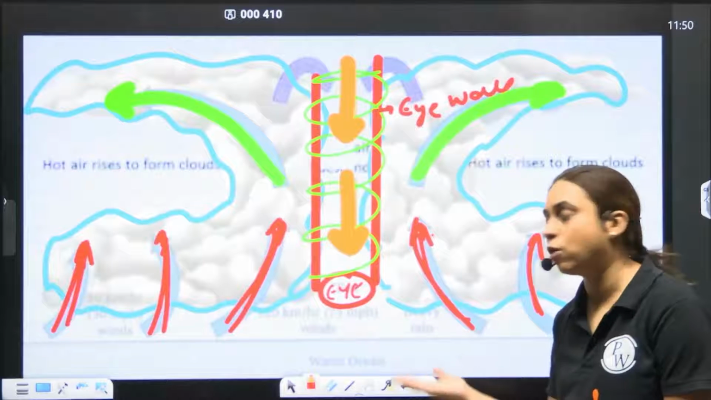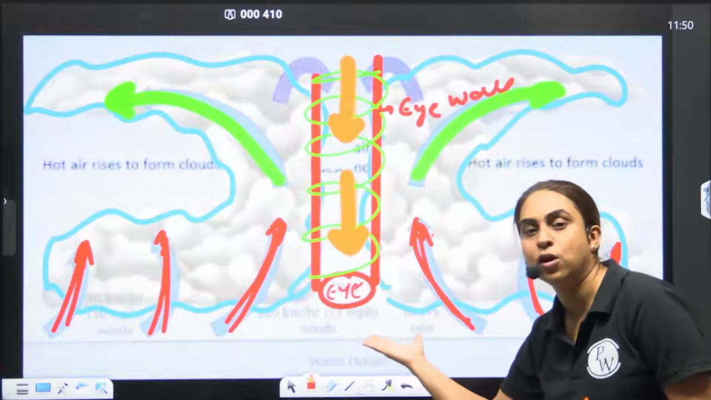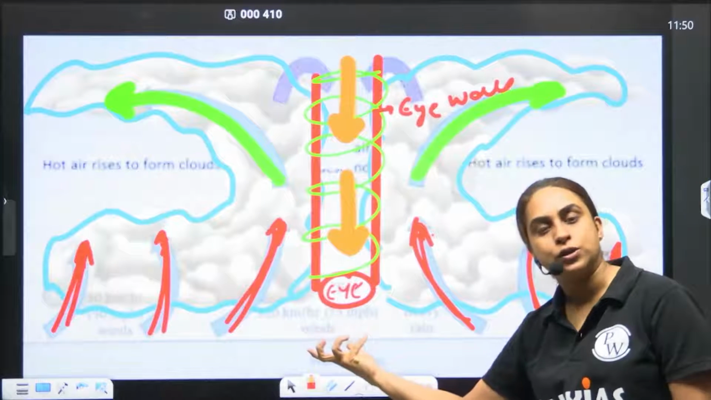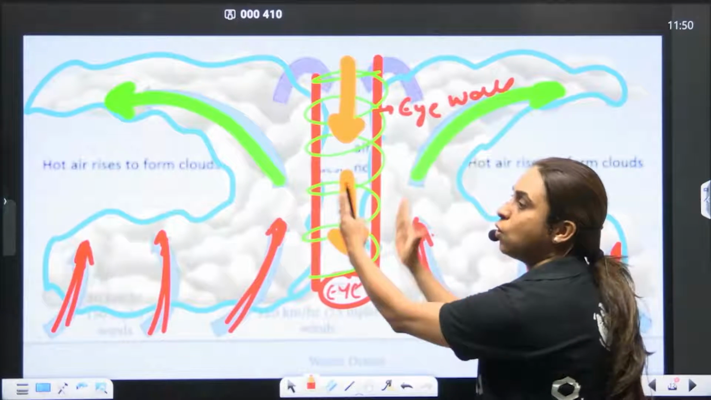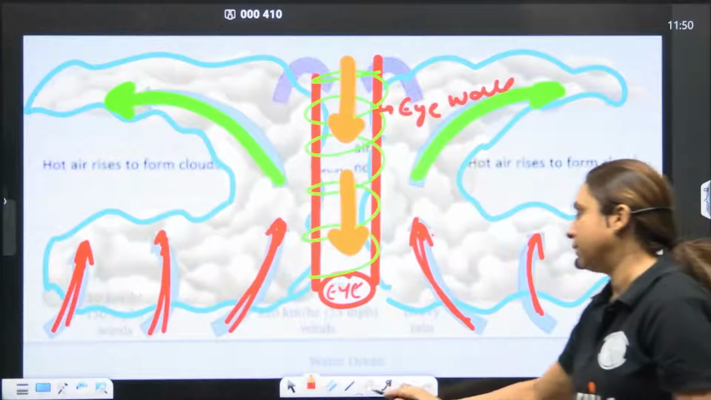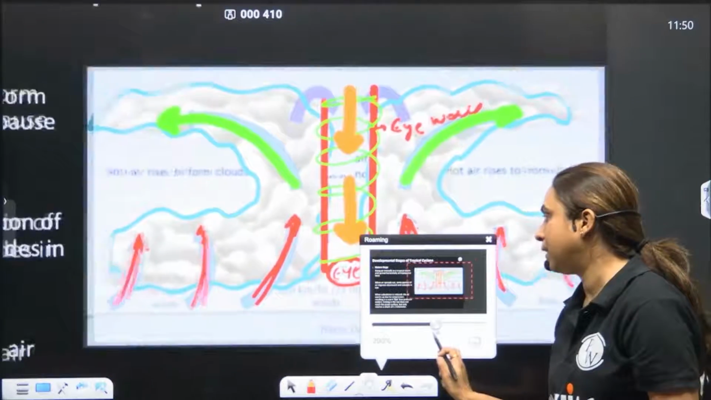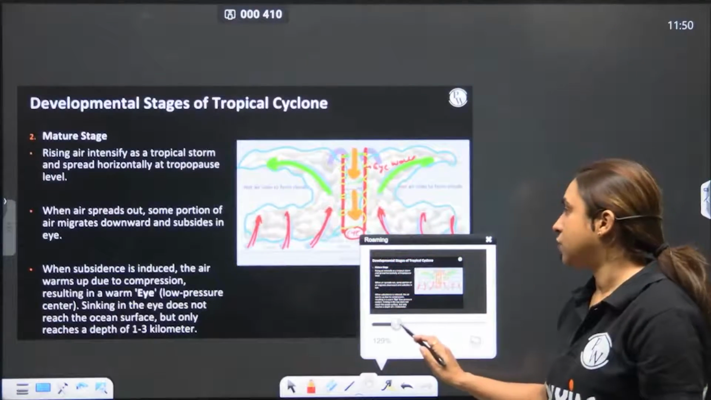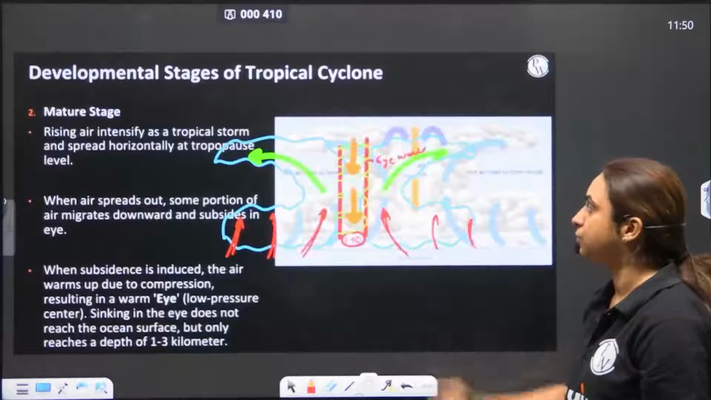Where and how has it formed? In the ocean. Because of what? Because of the rising air and the diverging air, because of Coriolis force, because of the low vertical wind shear. This is what a tropical cyclone actually looks like. So what is happening in the mature stage?